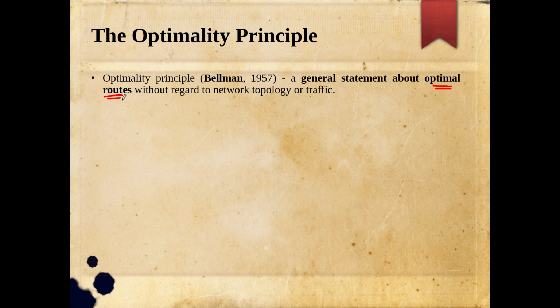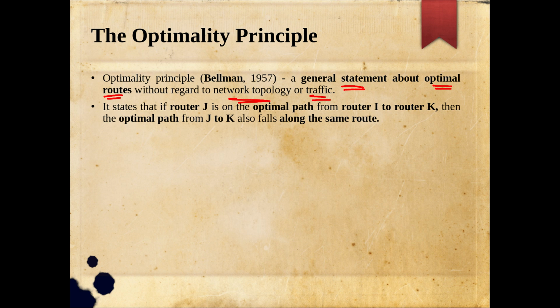Because it says something about optimal routes in a given network. It is applicable to other contexts too, independent of the network topology as well as traffic. So what can we say about an optimal route?